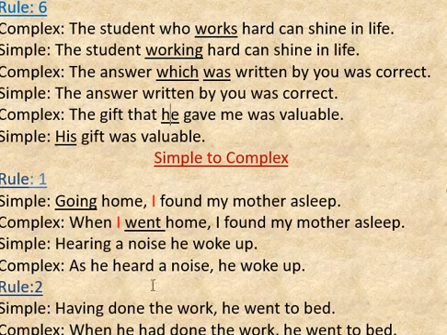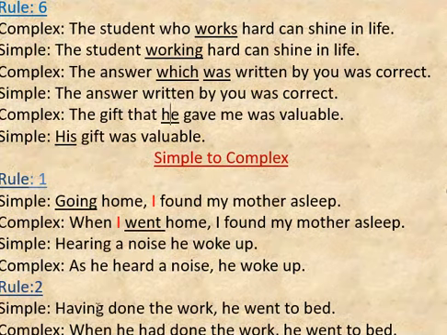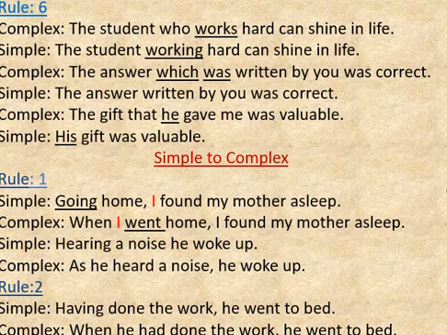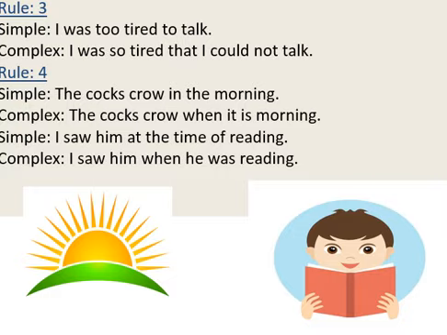Rule number 2. If there is a perfect participle in the sentence, then in writing the complex sentence, we have to use past perfect tense. That is, having done the work, he went to bed. It becomes, when he had done the work, he went to bed. Next rule, it is very familiar to you. That is, if in the simple sentence there is too...to, in the complex sentence we will use so that plus subject plus cannot or could not. Simple sentence: I was too tired to talk. Complex sentence: I was so tired that I could not talk.